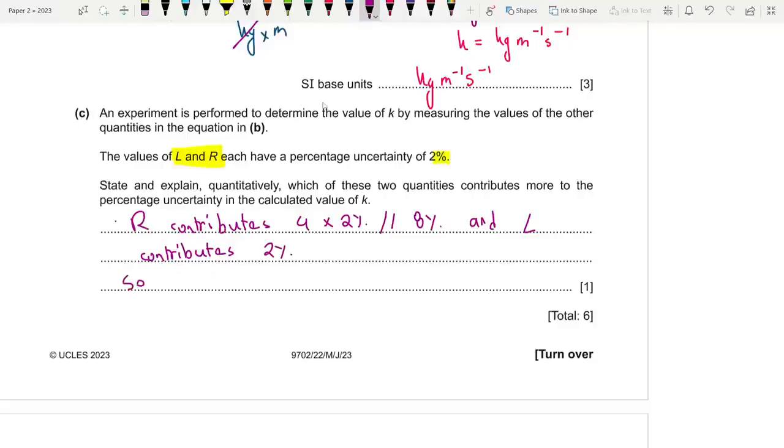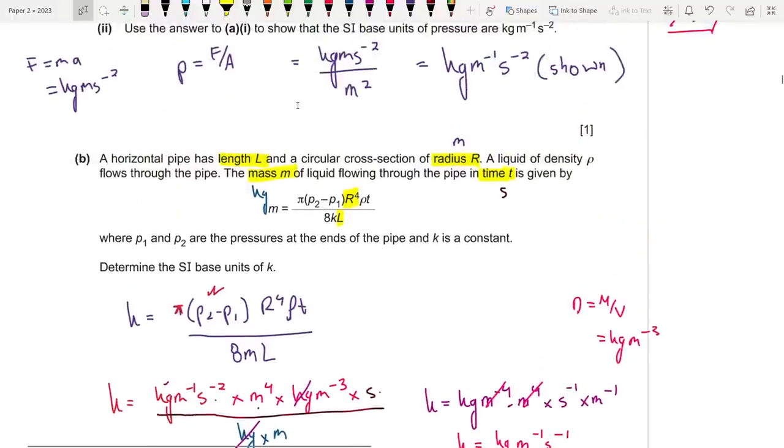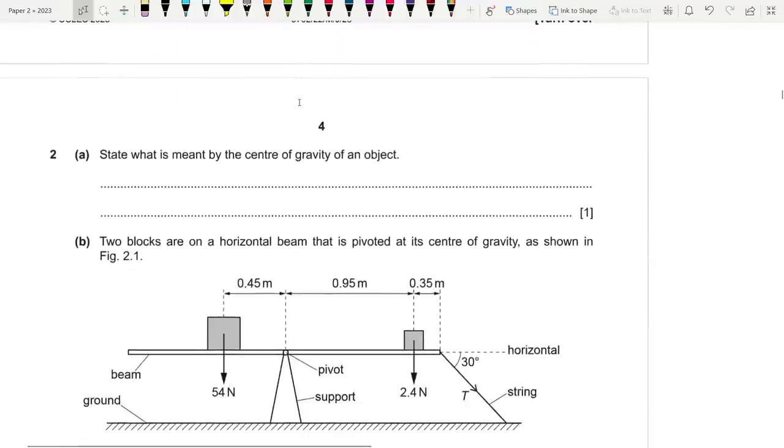So we can say that R contributes more to the percentage uncertainty in k. Fine. That's good. So we're done with question number 1. Let's move on to question number 2.